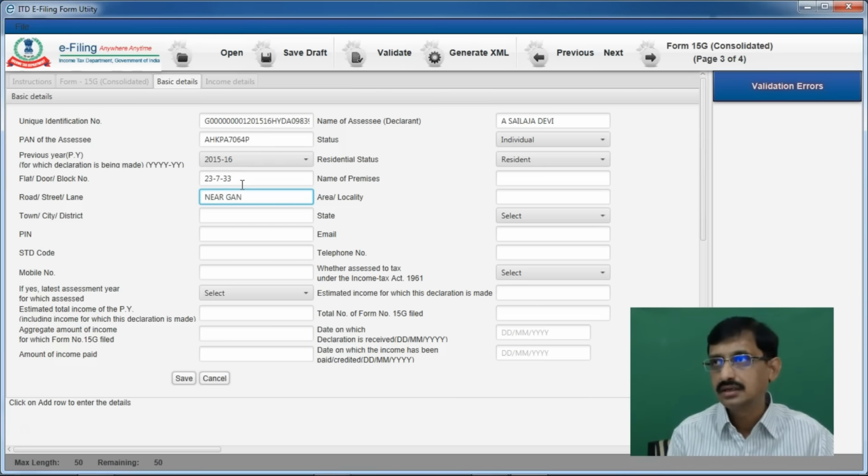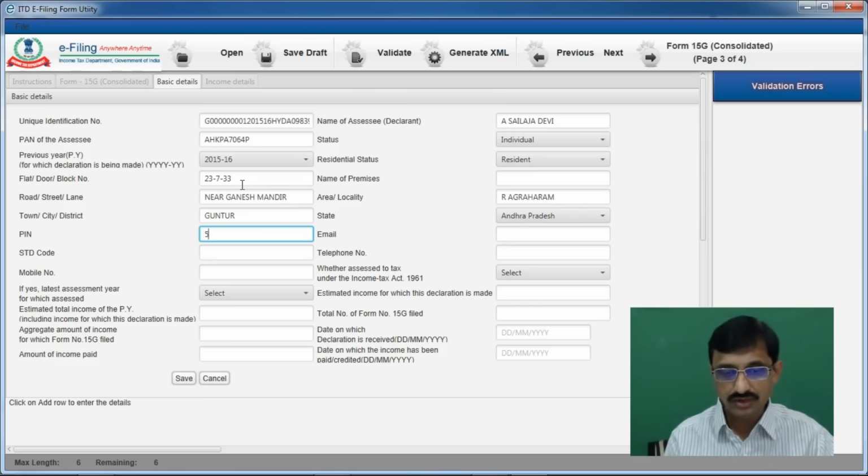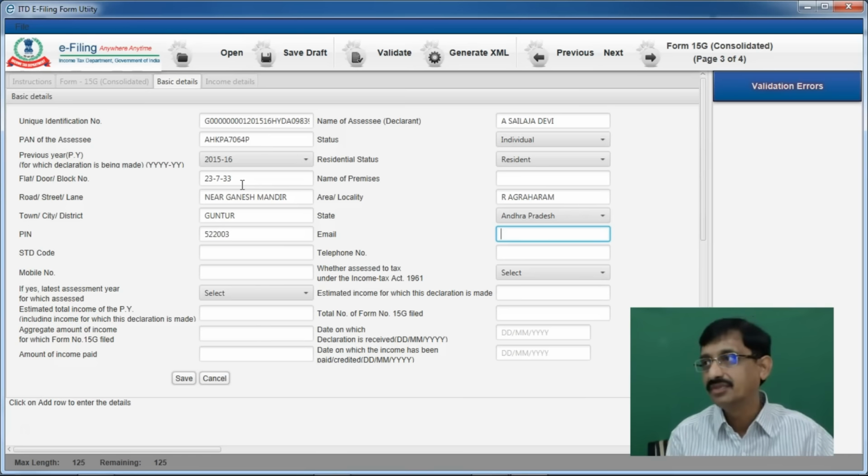Near Ganesh Mandir. What is the locality? R Agraharam. And what is the town? Guntur. What is the state? Andhra Pradesh. What is the pin code? 522003. What is the email ID?